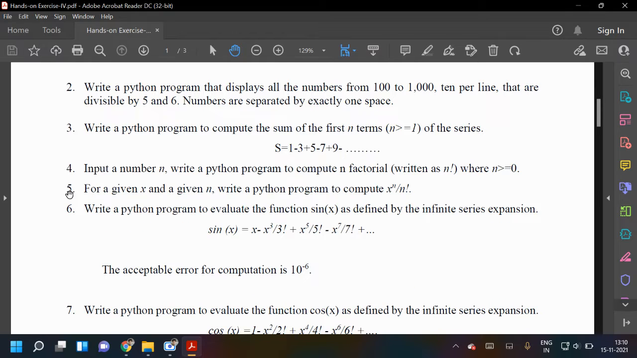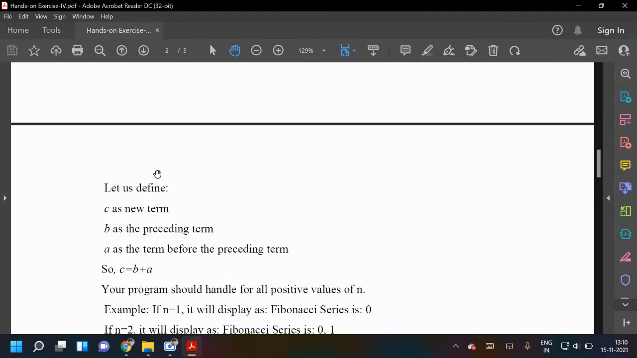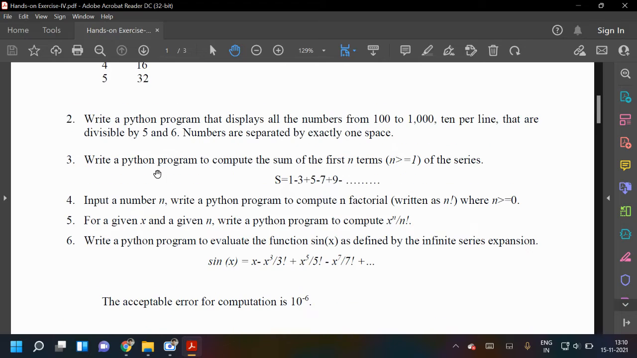Let me see who has done this. So till the fourth question I think we have done, right? So n factorial we have done. Since you have completed this exercise, I will just check whether you have done the fifth or not.